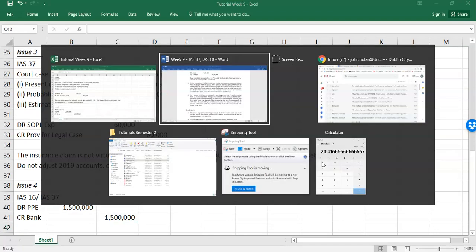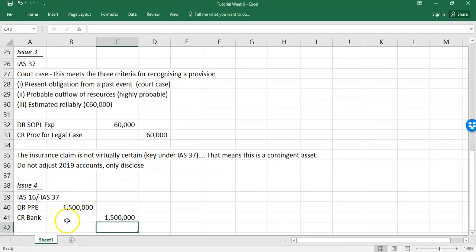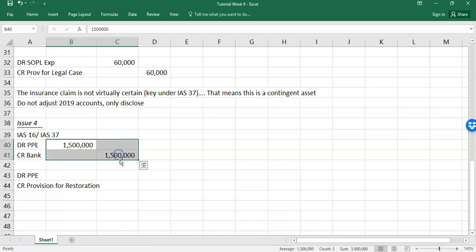But remember, under IAS 16, you are allowed to recognize the future restoration costs of a particular asset, whether it's a chemical plant, whether it's a nuclear plant, whether it's a mine or quarry, IAS 16 allows you to do that, to say, look, this is part of the cost of the asset, albeit it'll be in the future, but you recognize it at its present value. So you're going to say debit PP&E, credit provision for restoration. So just bring these out to match them all up.